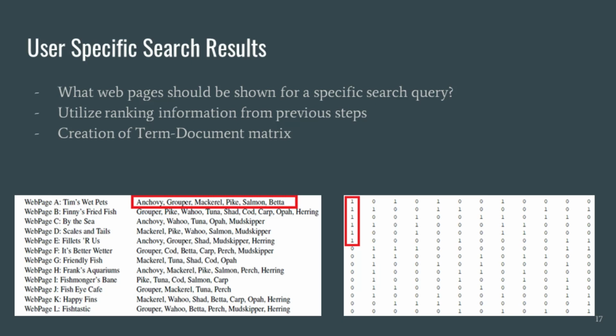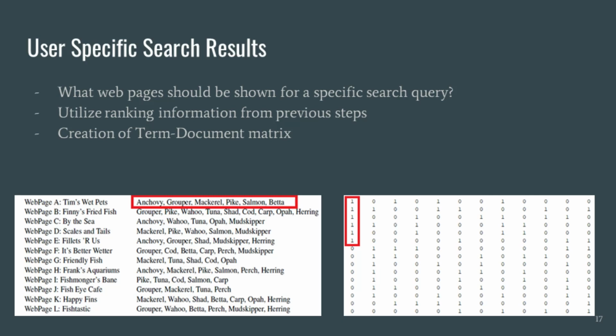So now that we have finished analyzing the rank of websites, we go back to the problem of what to show a user who searched specifically for anchovy and alpha. To do this, we first have to create a term document matrix. We accomplish this by setting different types of fish as the rows. So in this case, anchovy is the first row and perch is the last row. The web pages represent the columns.